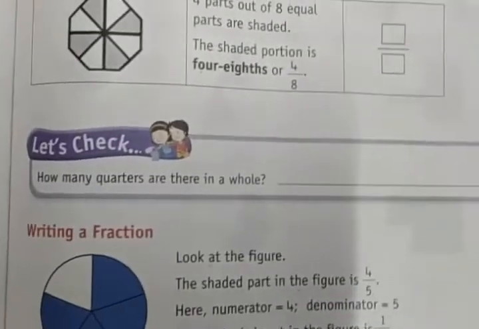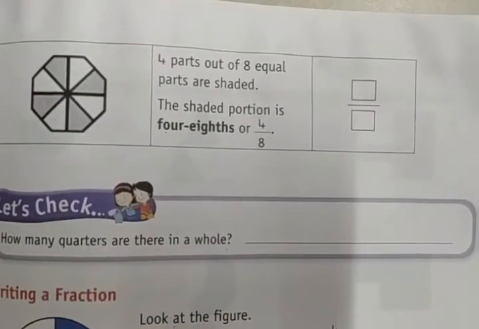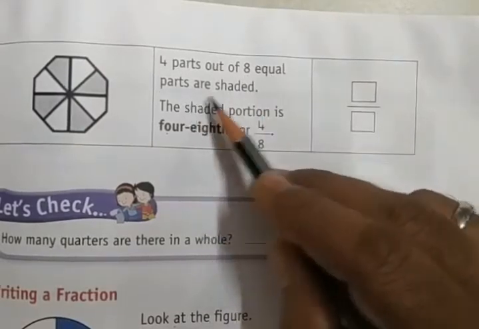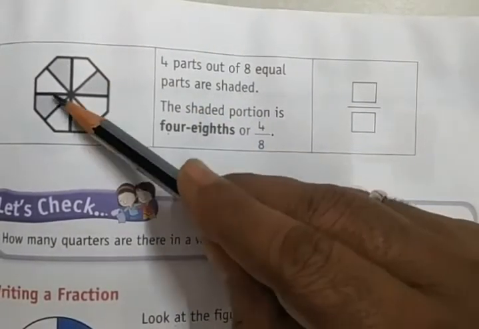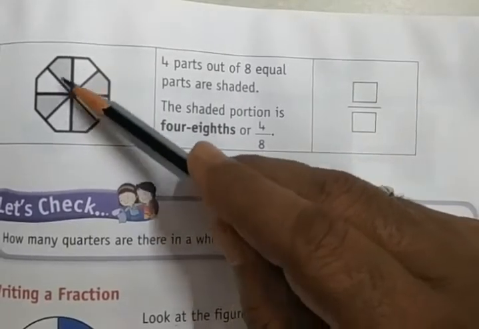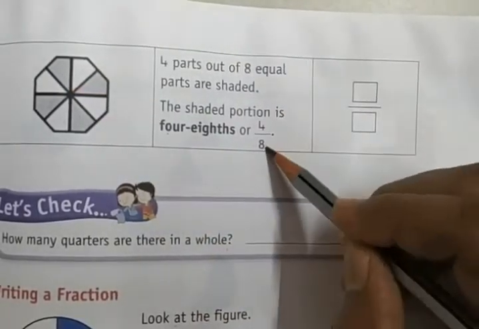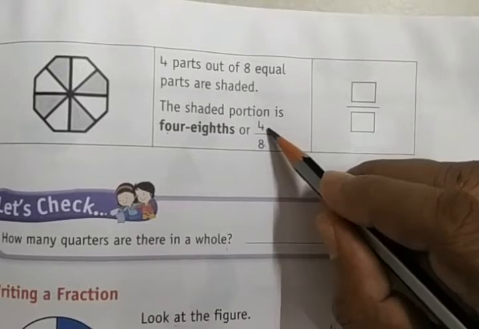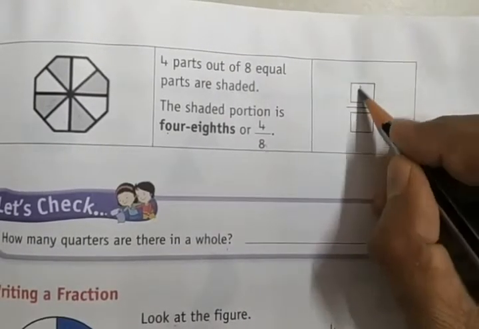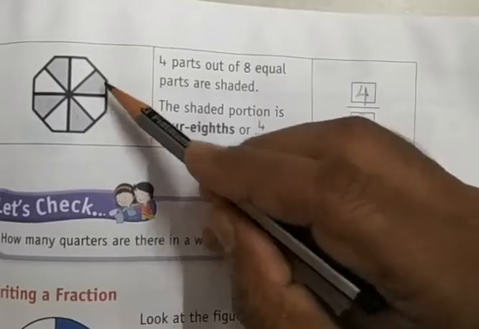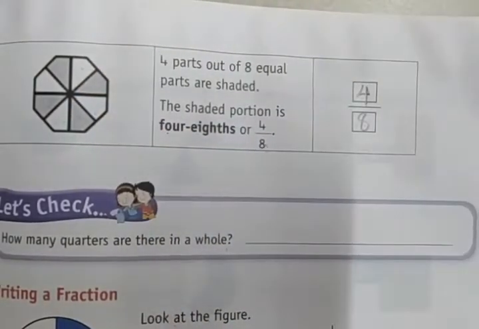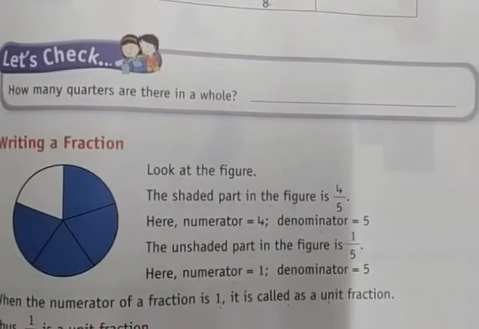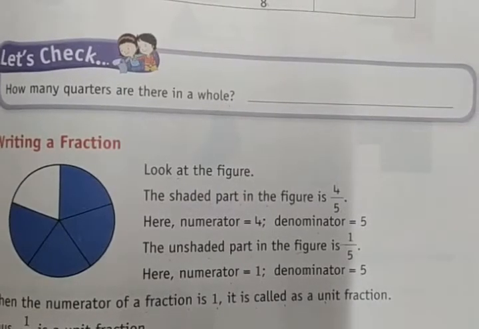Next, here is one more example based on the same concept. 4 parts out of 8 equal parts are shaded. 1, 2, 3, 4, 5, 6, 7, 8. The shaded portion is 4/8. 4/8 portion is shaded and 4/8 portion is remaining. 1, 2, 3, 4 are not shaded out of 8 parts. So like this we have to do the fractions. Fractions means broken from the same one whole, right?